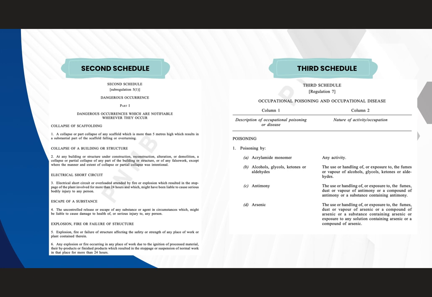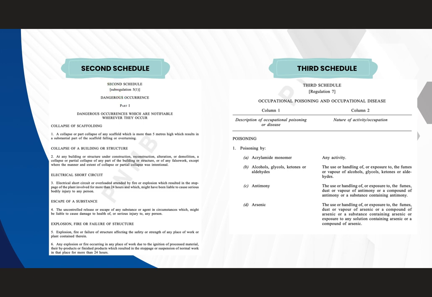This is the second schedule for dangerous occurrence. Examples of dangerous occurrence are collapse of scaffolding, collapse of a building or structure, electrical short circuit, escape of a substance, explosion, fire or failure of structure. There are more dangerous occurrences, so you can refer to the second schedule in the NADOPOD regulation.